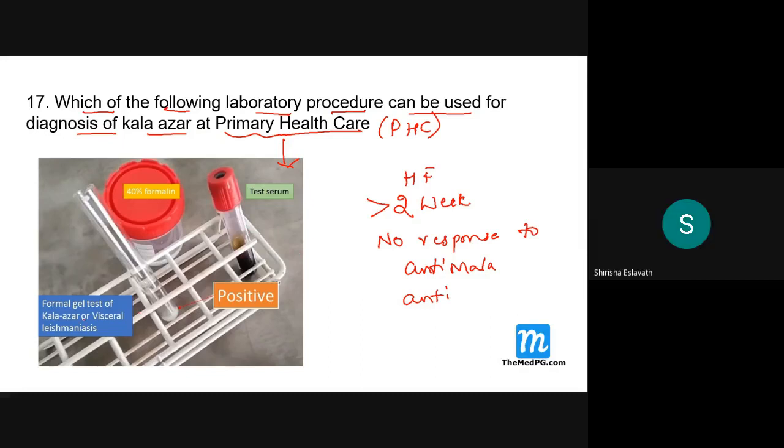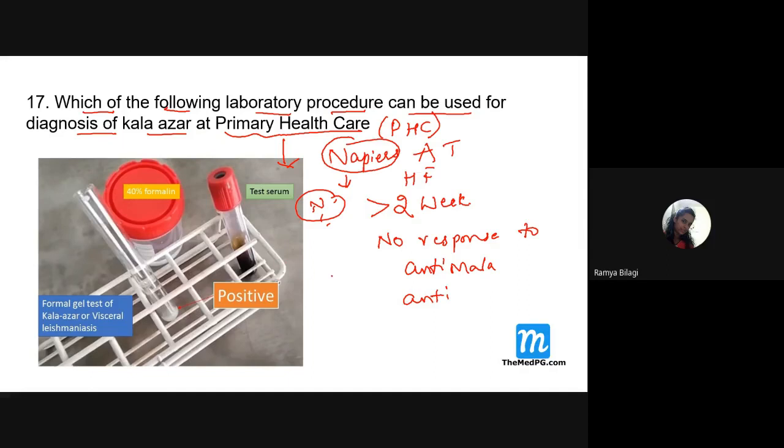Look at the picture over here. Napier aldehyde test. Excellent answer. What is the name of that aldehyde test? Napier. Excellent. Napier's aldehyde test. Why this name? Because it is a place in New Zealand. So there a lot of research work was done and this particular test has been given.